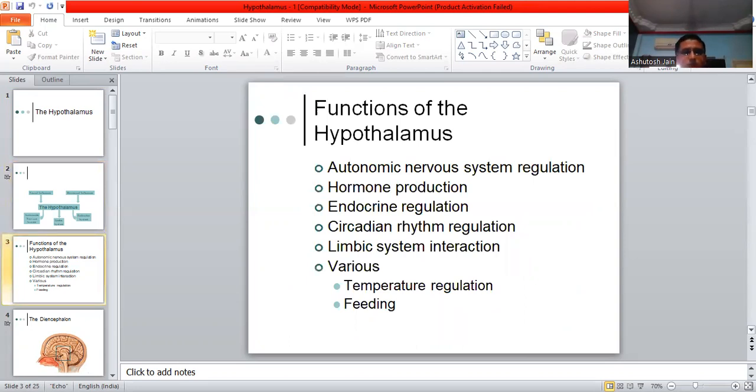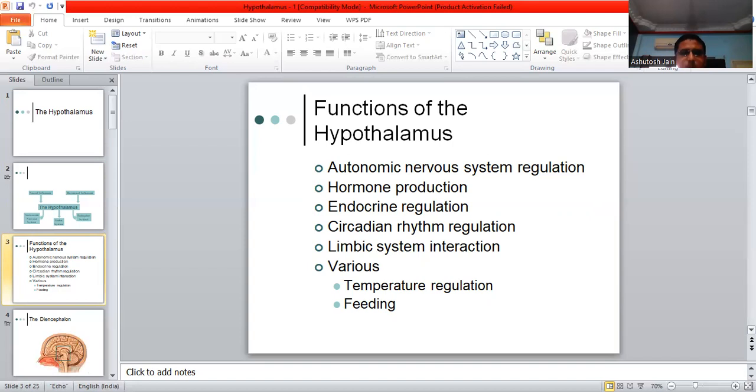This is the most important part, understanding of the functions of the hypothalamus. The functions of the hypothalamus are autonomic nervous system regulation and hormone production. That means, as I told you, for example, here you can quote the example of the growth hormone releasing hormone, and thereby the positive feedback mechanism goes to the anterior pituitary or the adenohypophysis, and it releases the growth hormone.